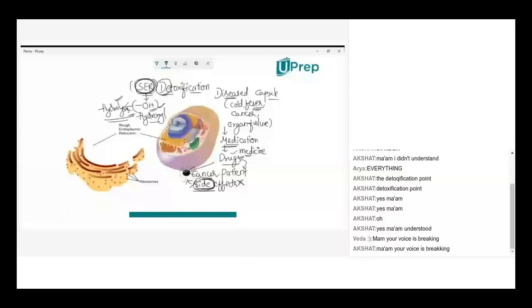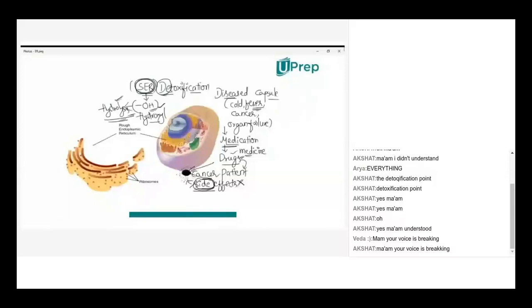When you want to control the side effect, you want the drug to act specifically at the point where it is intended to act. Means this point, not the part where it shouldn't act. So the drug is specifically going to this place.